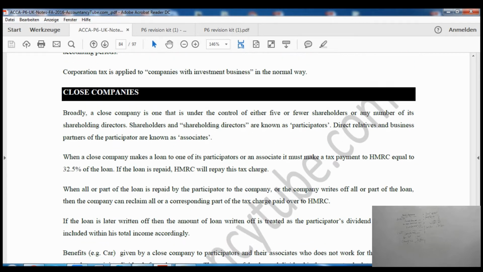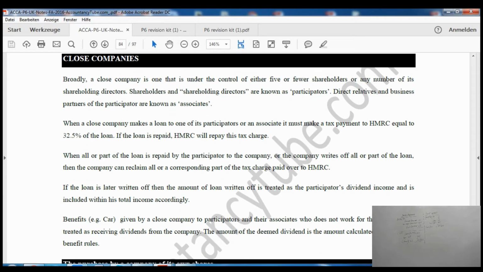Another topic which we are going to do in this lecture is closed companies. Now, in one of the previous videos, this word closed company came up many times in our lectures, be it income tax or other capital gains tax topics as well. Now I told you that a closed company is a company which is owned by close family members, to be short at that time. All right. So now we will see in detail what actually is a closed company.